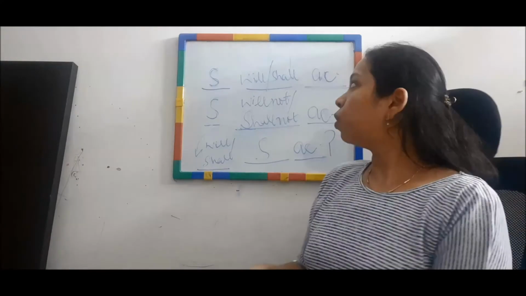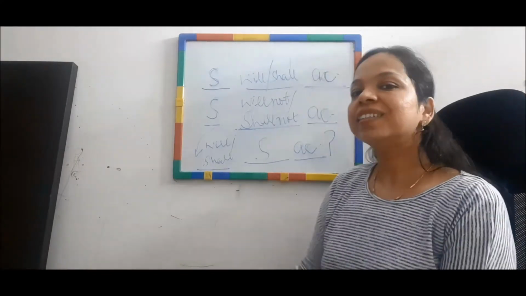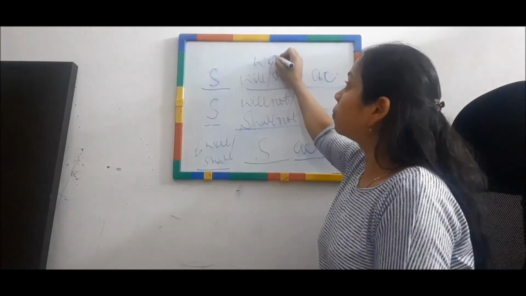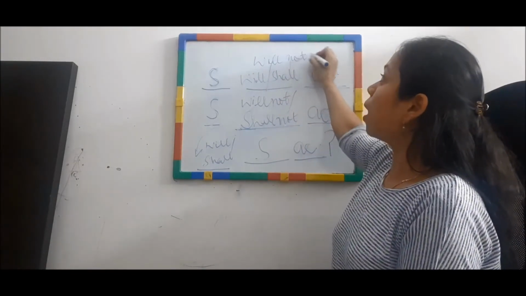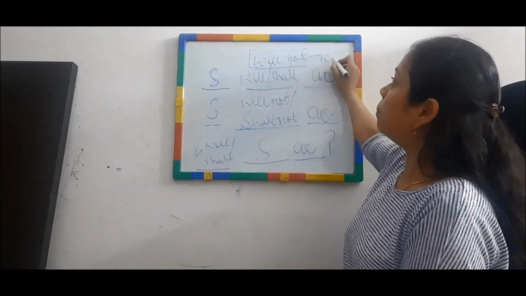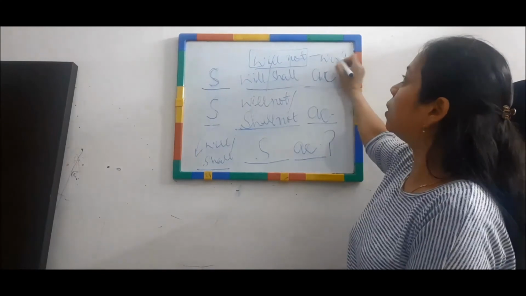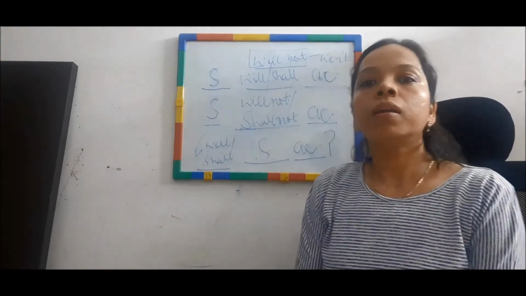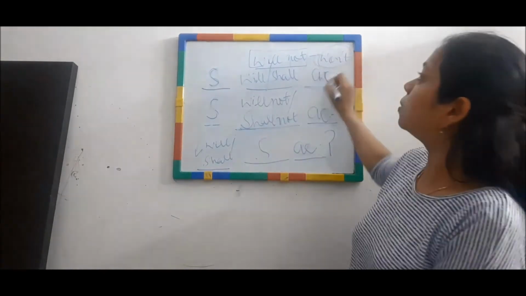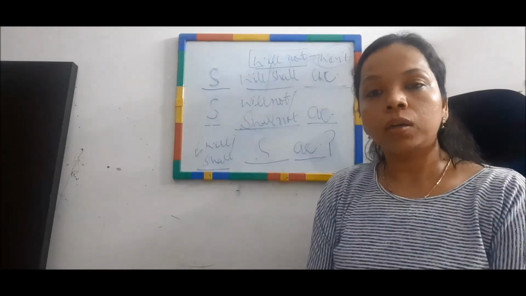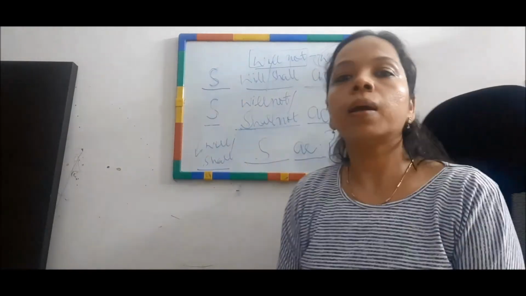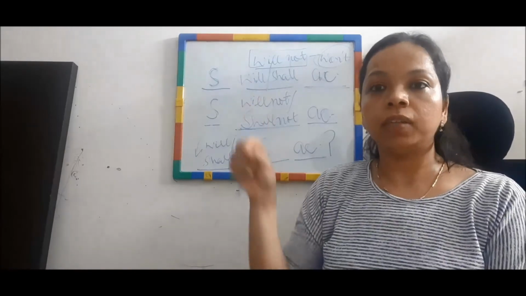Before that, I want to tell you one more thing for today's English. When I say will not, I also use the short form of this will not as W-O-N apostrophe T. W-O-N apostrophe T. Okay, this is a short form for will not. Don't mix it with W-A-N-T, want. This is will not, won't.